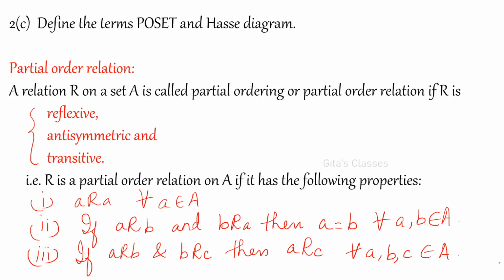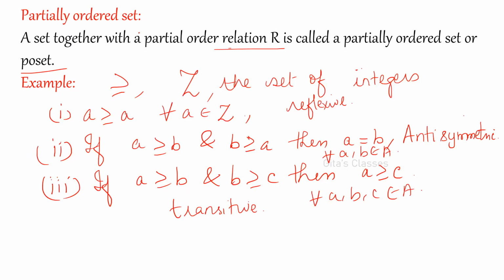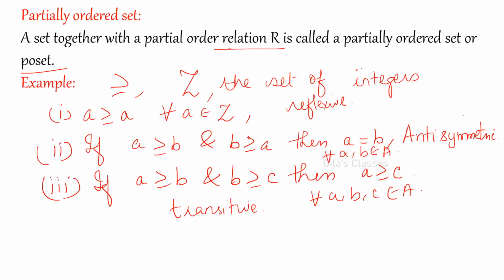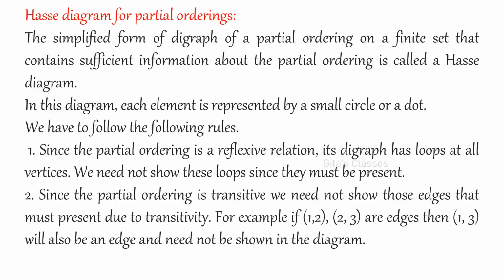Now define Poset and Hasse diagram. Here already I have given these definitions. I have explained in the classes also. Partial order relation, you can just go through the definitions. These are the definitions. Even for Hasse diagram also, and partial ordered set. Actually this is the relation which satisfies these three conditions. These are the conditions, similar conditions, okay. And any set together with a partial order relation defined on that set is called Poset or partially ordered set. Example also you can go through. And Hasse diagram also, these are the conditions already I have explained. If you want, you can go through the classes, okay.